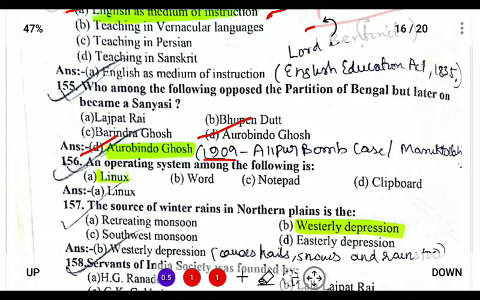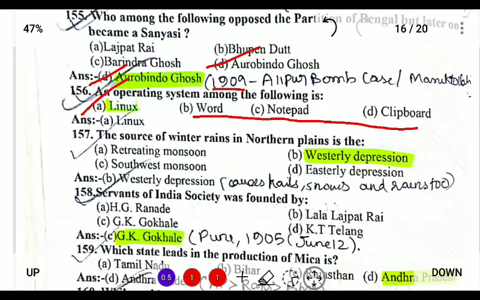The operating system among the following is Linux. Linux and the operating system are all programs. Next, the source of winter rains in the northern plains is the westerly depression,